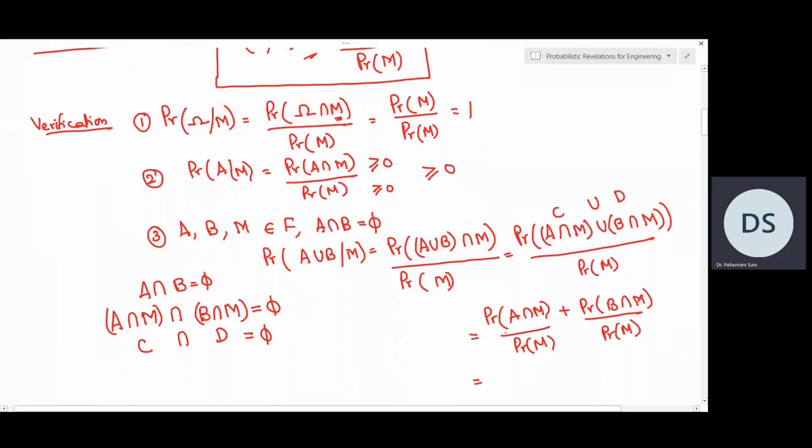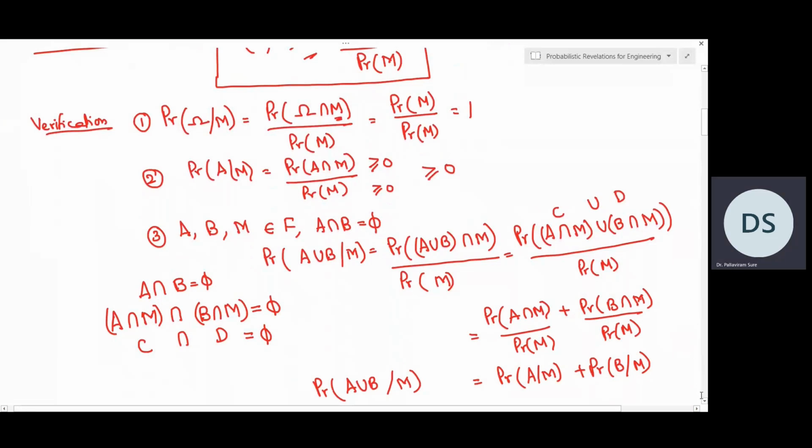So the first one, by definition of conditional probability, we can write it as probability of A given M, and the second one we can write as probability of B given M. So we started with probability of A union B given M, and the answer is probability of A given M plus probability of B given M.